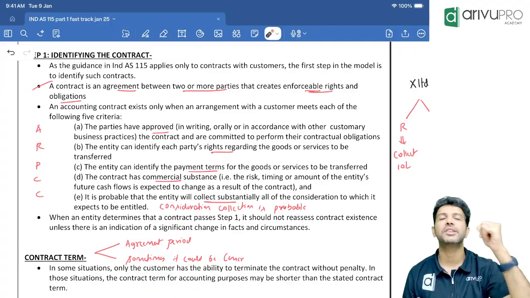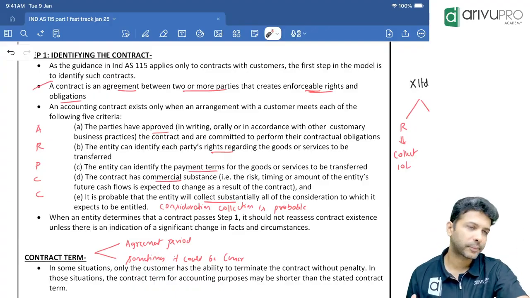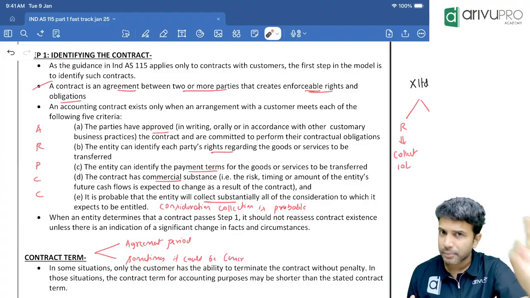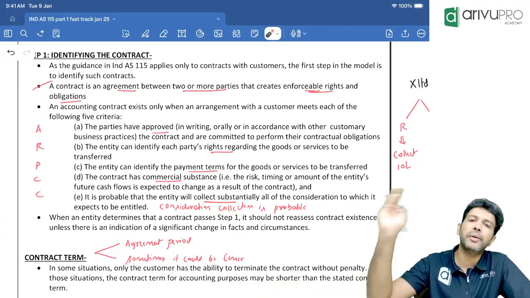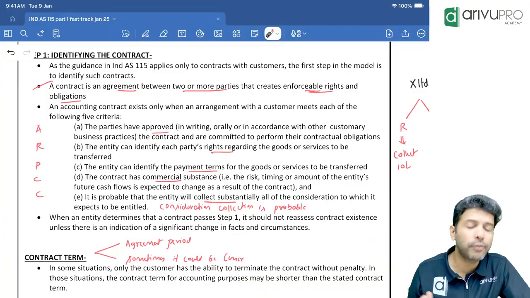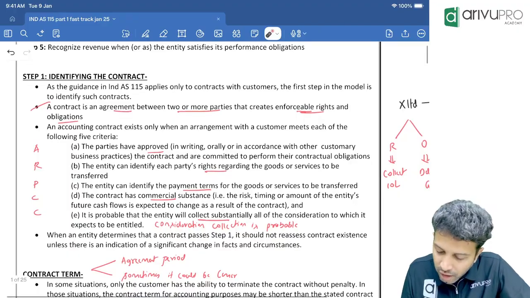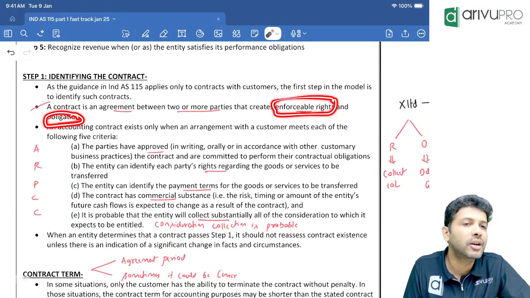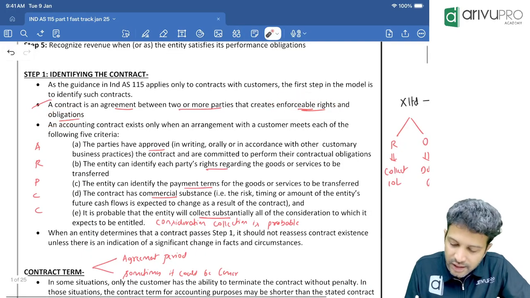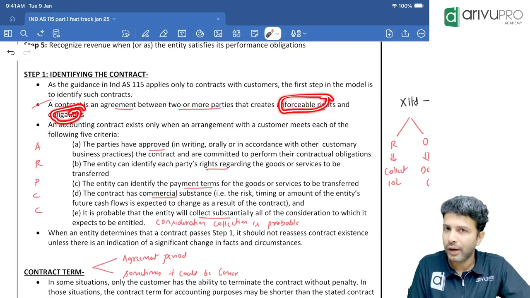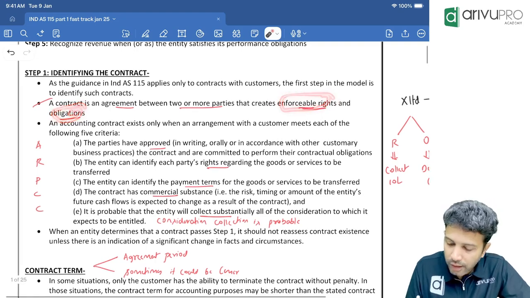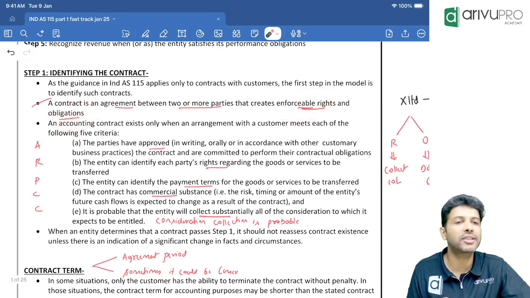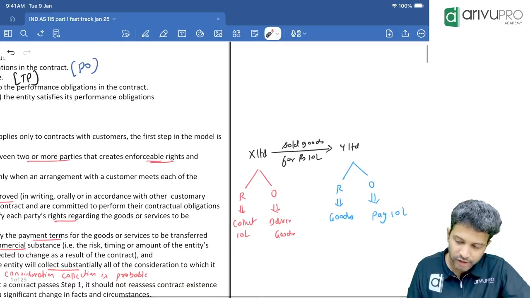First step means what? Identifying the contract. If you want to call something a contract as per IND AS 115, basically a contract is an agreement between 2 or more parties that creates enforceable rights and obligations. You look for enforceable rights and obligations. If this is there, then only it is a contract. That contract should be agreed by all the parties, and it should create enforceable rights and obligations.